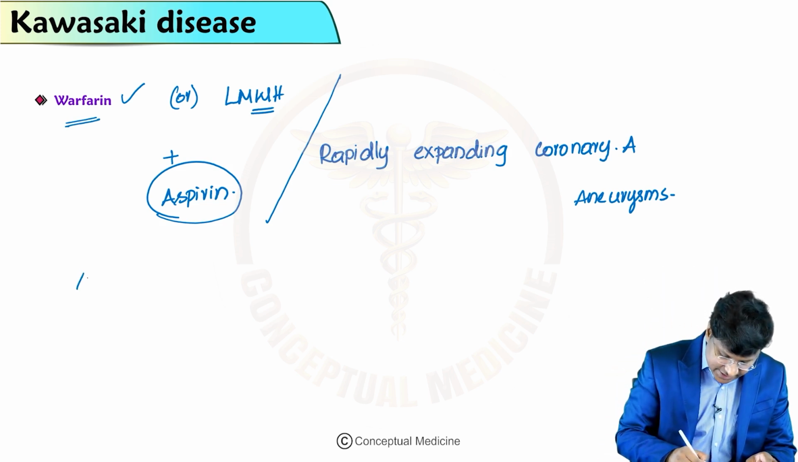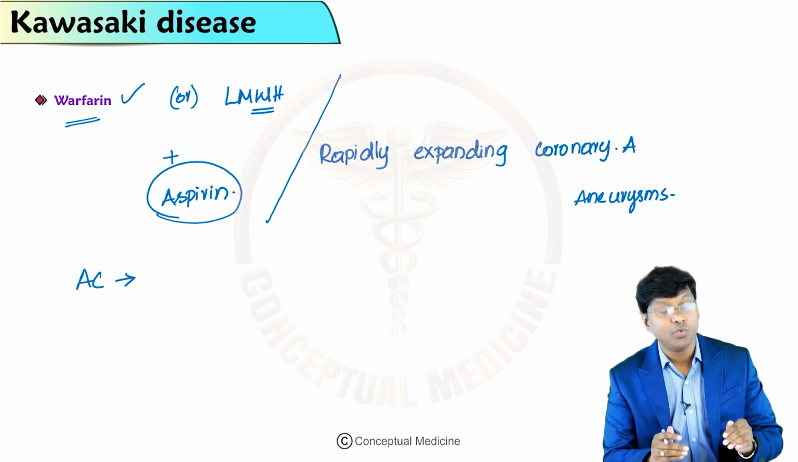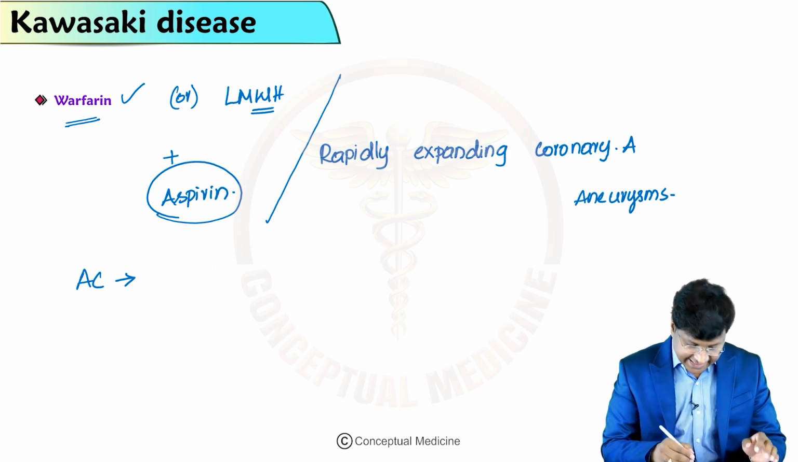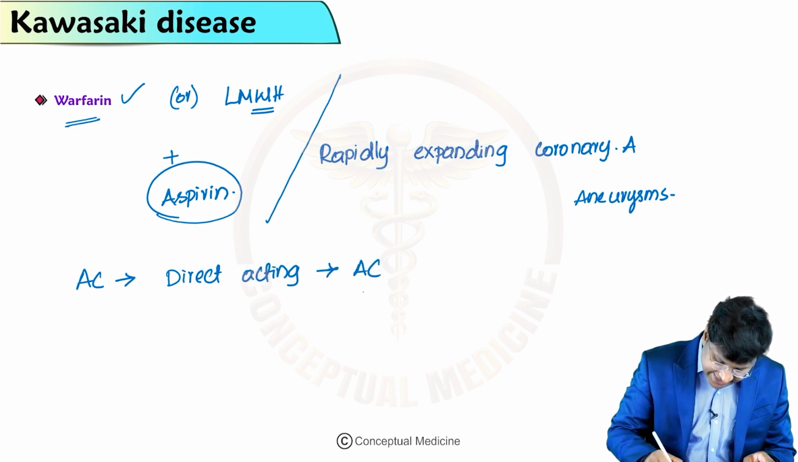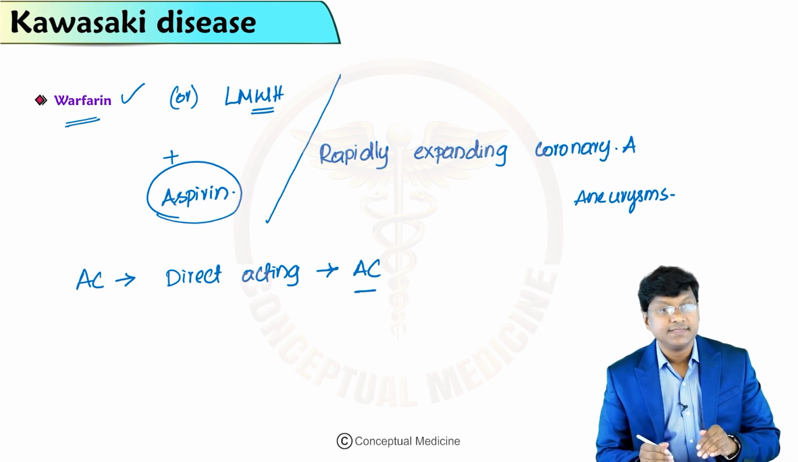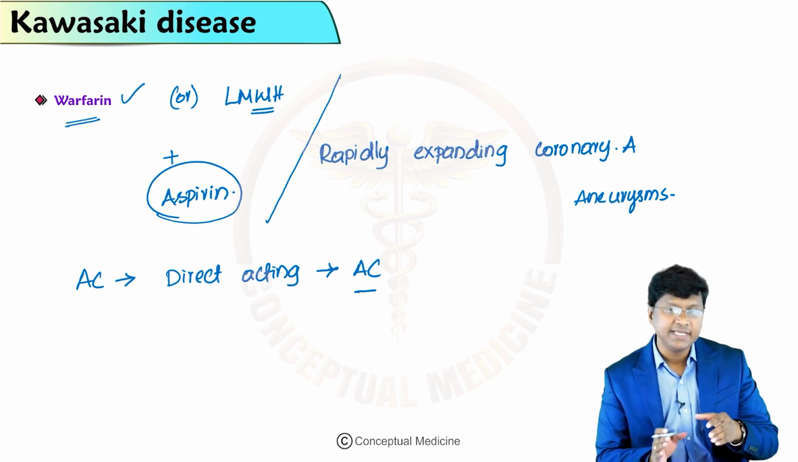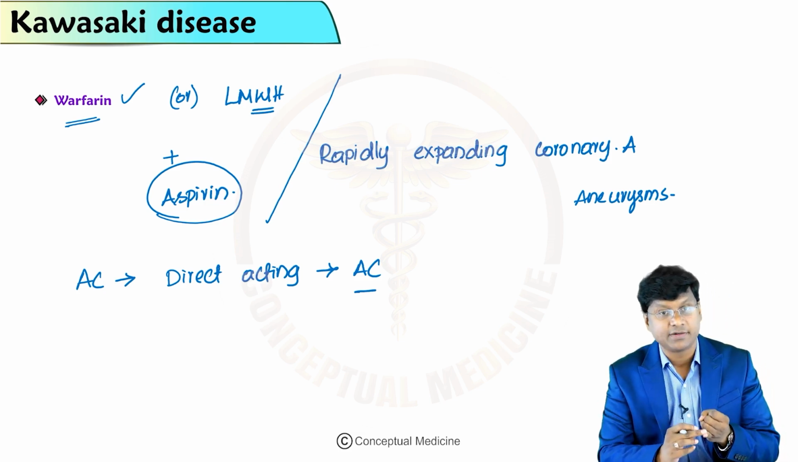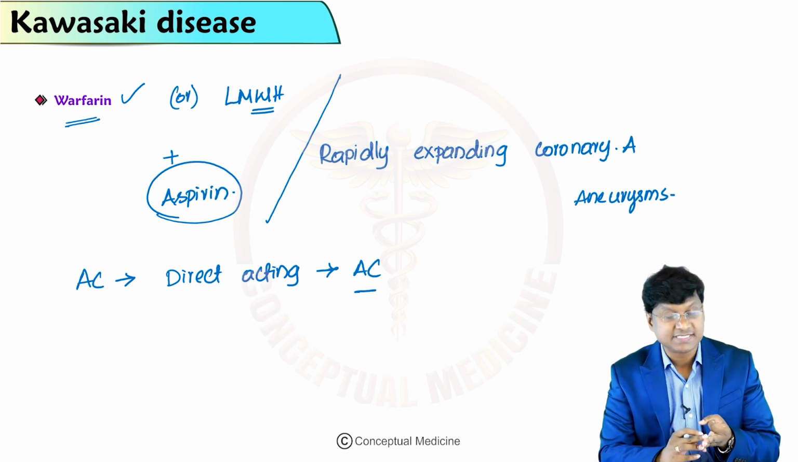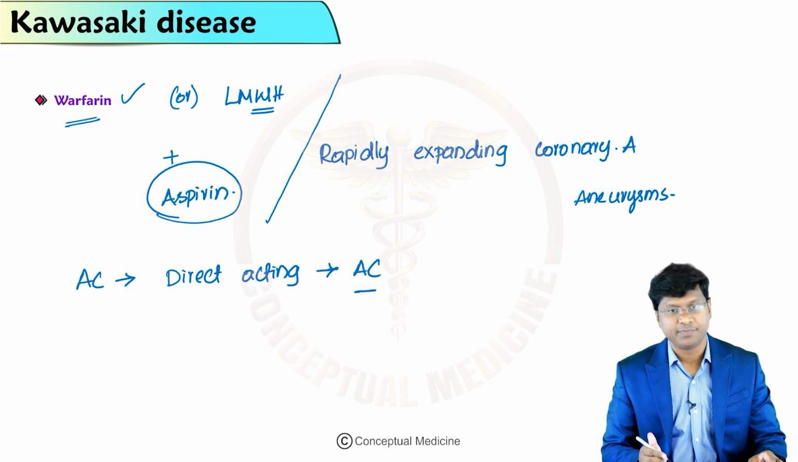The other anticoagulants that can be given are direct acting oral anticoagulants. These direct acting anticoagulants require further study in this population. What are the examples of these direct acting anticoagulants? Like dabigatran, rivaroxaban, apixaban, edoxaban. This requires further study in this group of population.